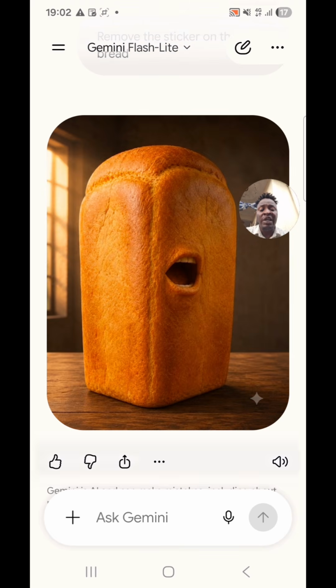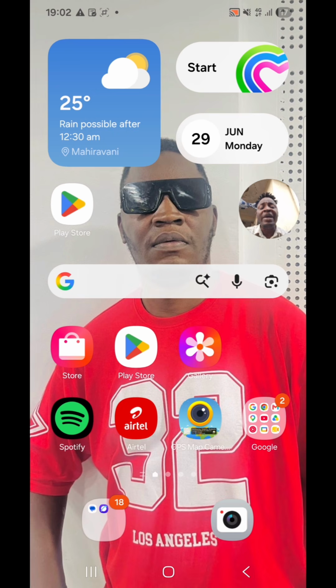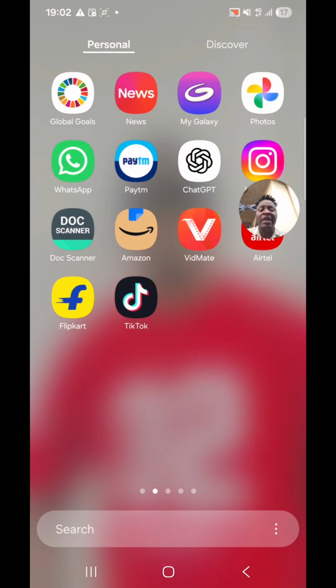So now what we need to do is go to Google to create the image, to make the image speak like a human being. And you know, the first thing we have to go to before we go to this place, we have to go to AI. Here is the AI, we have to come to this AI.